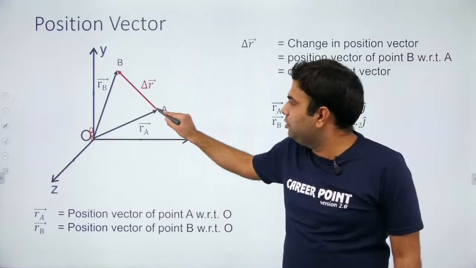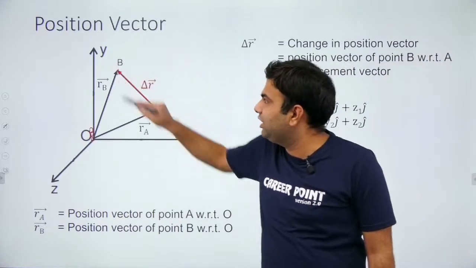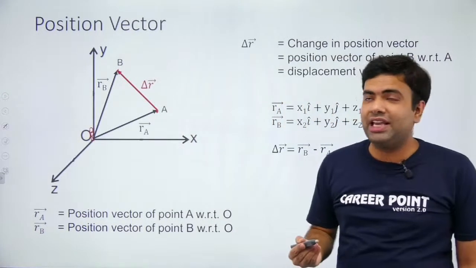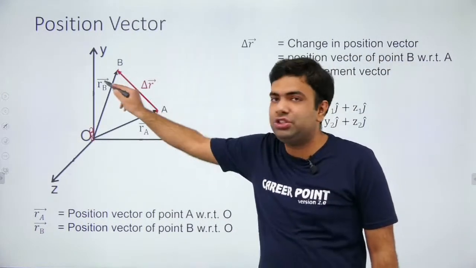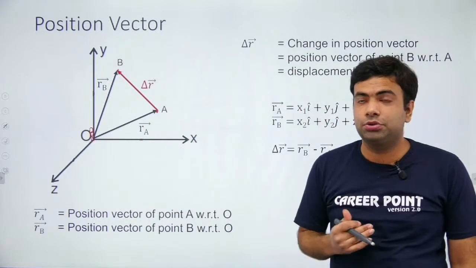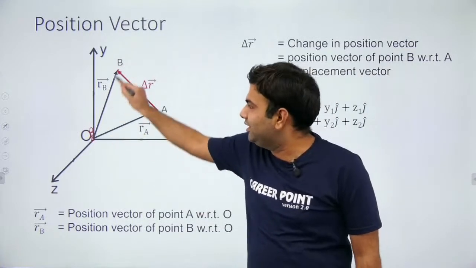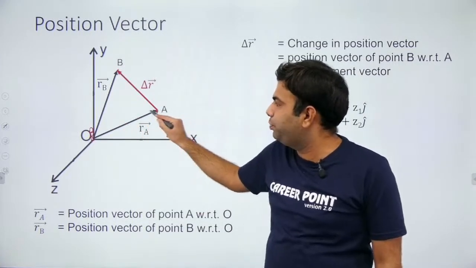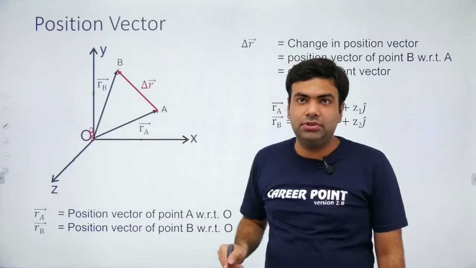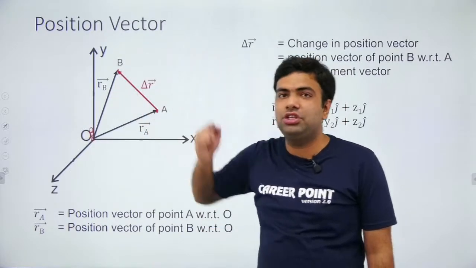If this particle moves from here to here, then as you can see, its position has changed. The position has changed means the position vector has changed, because vector quantities have direction also. So this was the old position, this is the new position, and because they are different vectors, there is definitely a change in position.